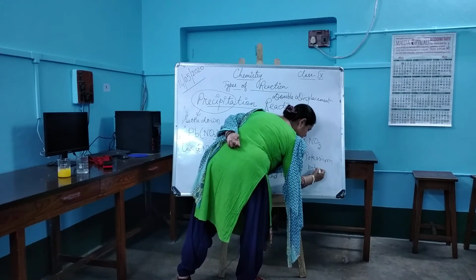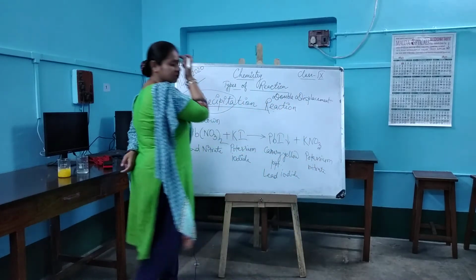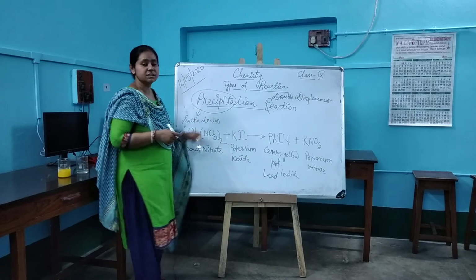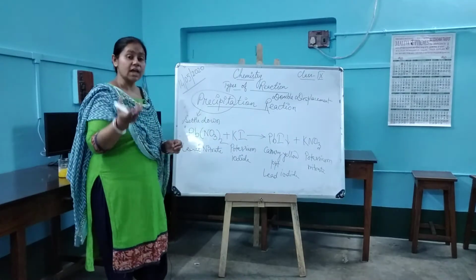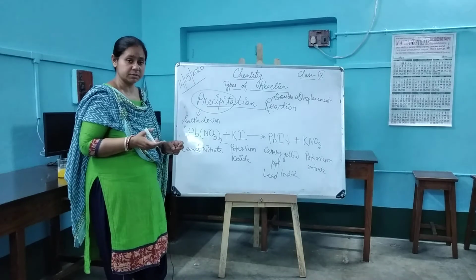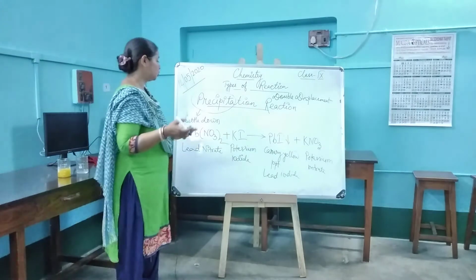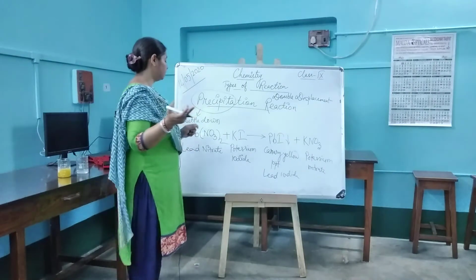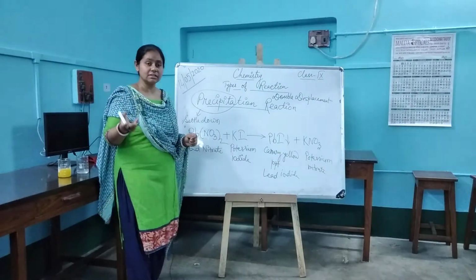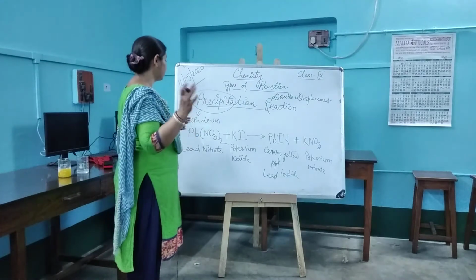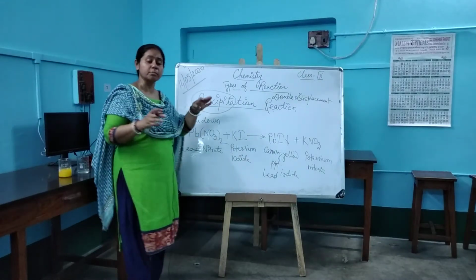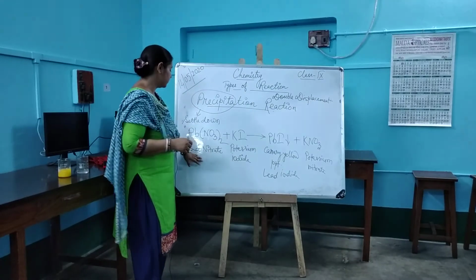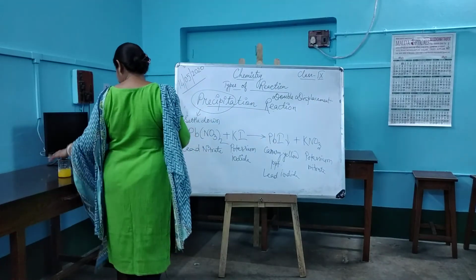Okay, this is a salt that will be formed. This is potassium nitrate. So this is an example of a precipitation reaction. We have some more examples for the precipitation reaction. I'll show you some more examples in the next classes, okay? When I will be teaching you about analytical chemistry and all, there I will show you more examples of the precipitation reaction, okay? So this is an example for the precipitation reaction.